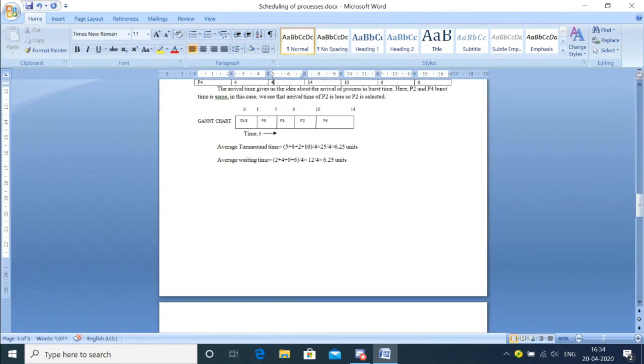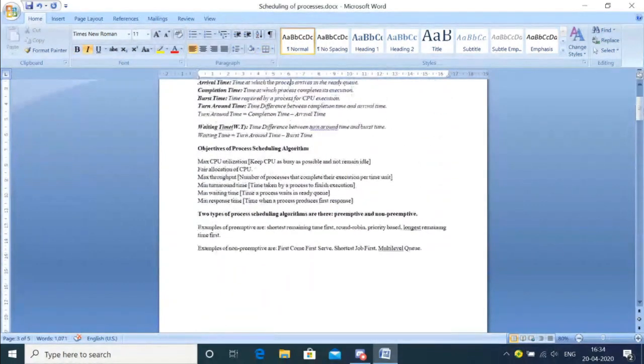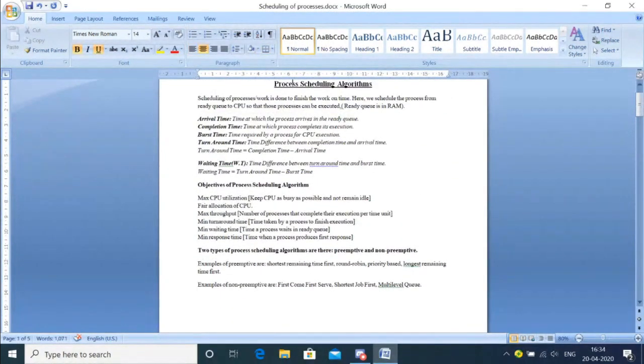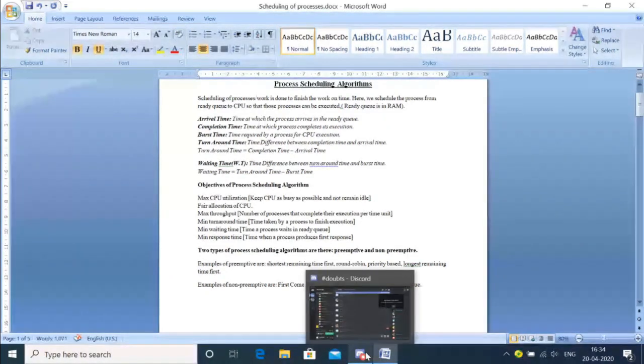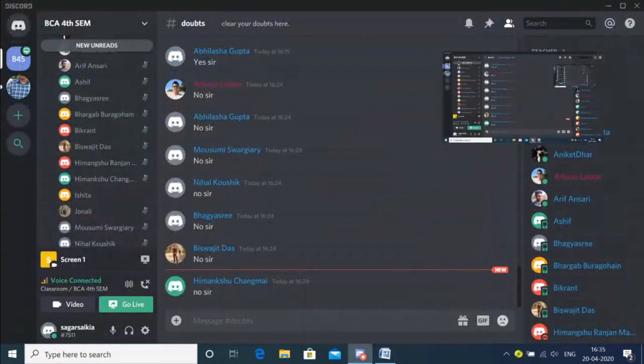So these are the things which you need to know for process scheduling algorithms. I have kept it very numerical-centric, because the main thing is, if you can do numericals, then you will be able to solve any problem. So I have made it very practical. Any questions you can post.